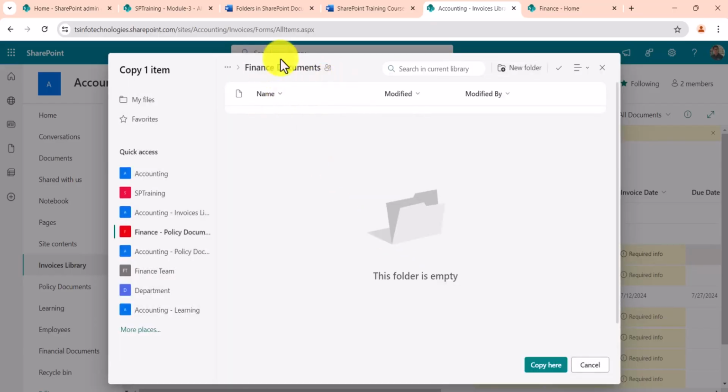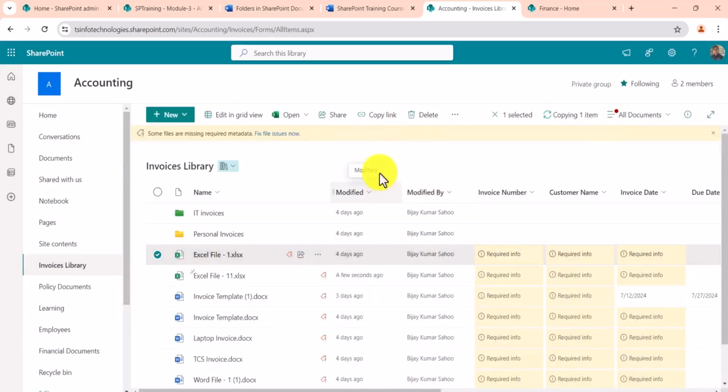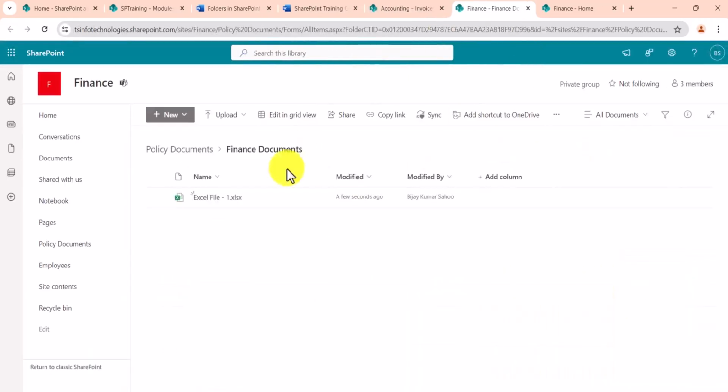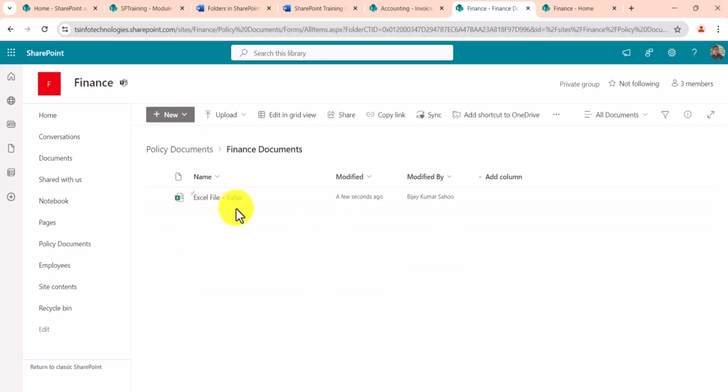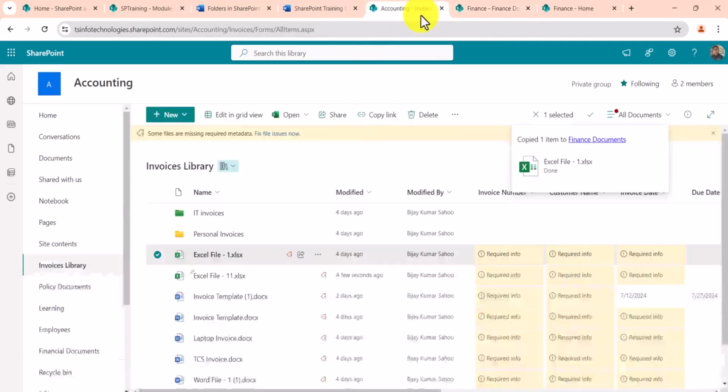Now you see here I have created a folder, and then I'll say copy. So now you see here the file is being copied, and now it is copied. If you now click on that, you can see here you are coming to the policy document library. There is a folder finance documents, and within that you see the file has been copied. So this is how it works.